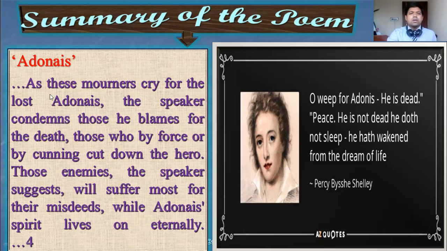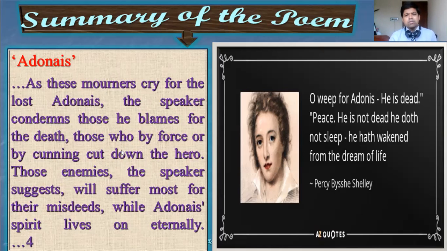So here the speaker, actually the poet Shelley, thinks that John Keats died because of bad criticism from the critics about his writing. But actually, it is not so. John Keats died of tuberculosis, a serious disease at the time.